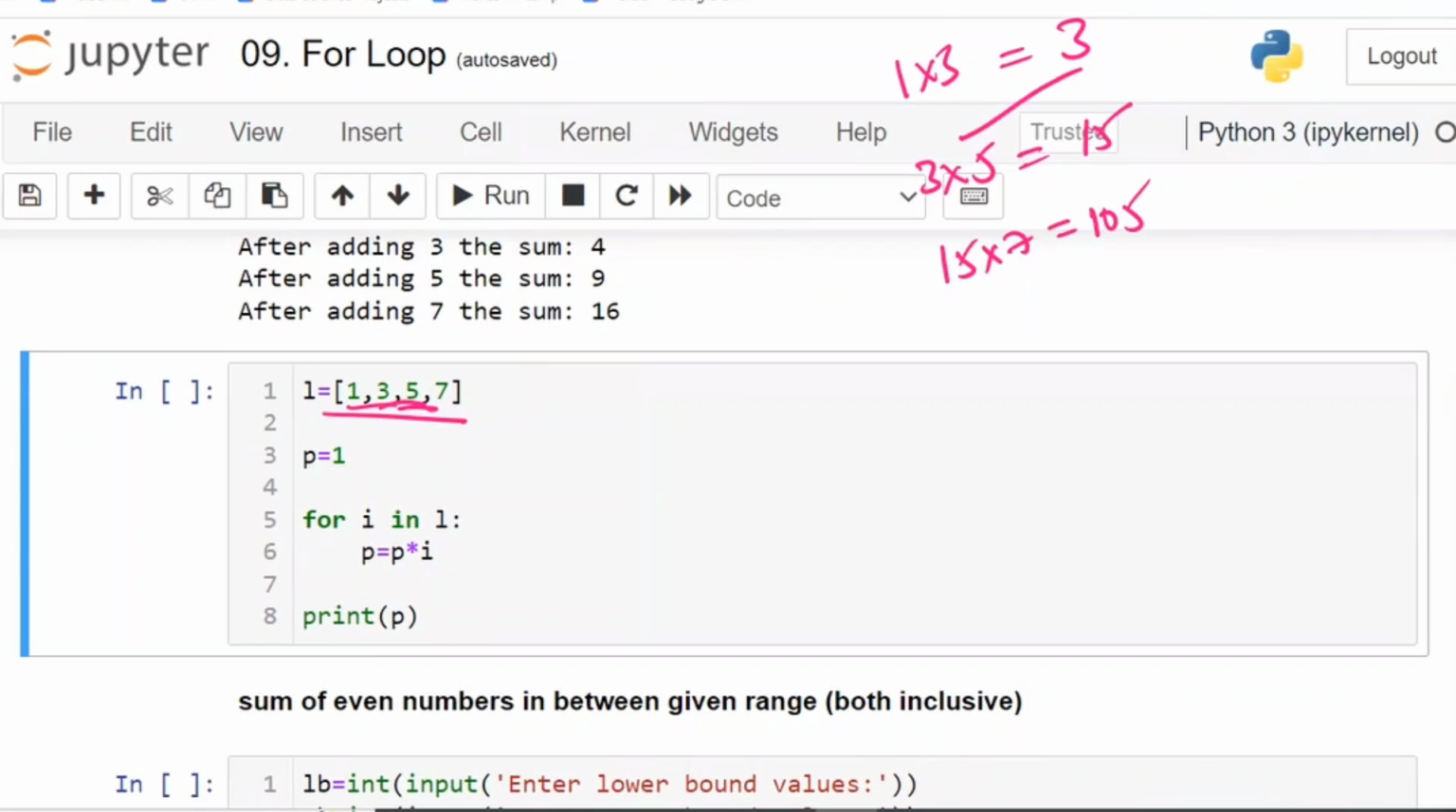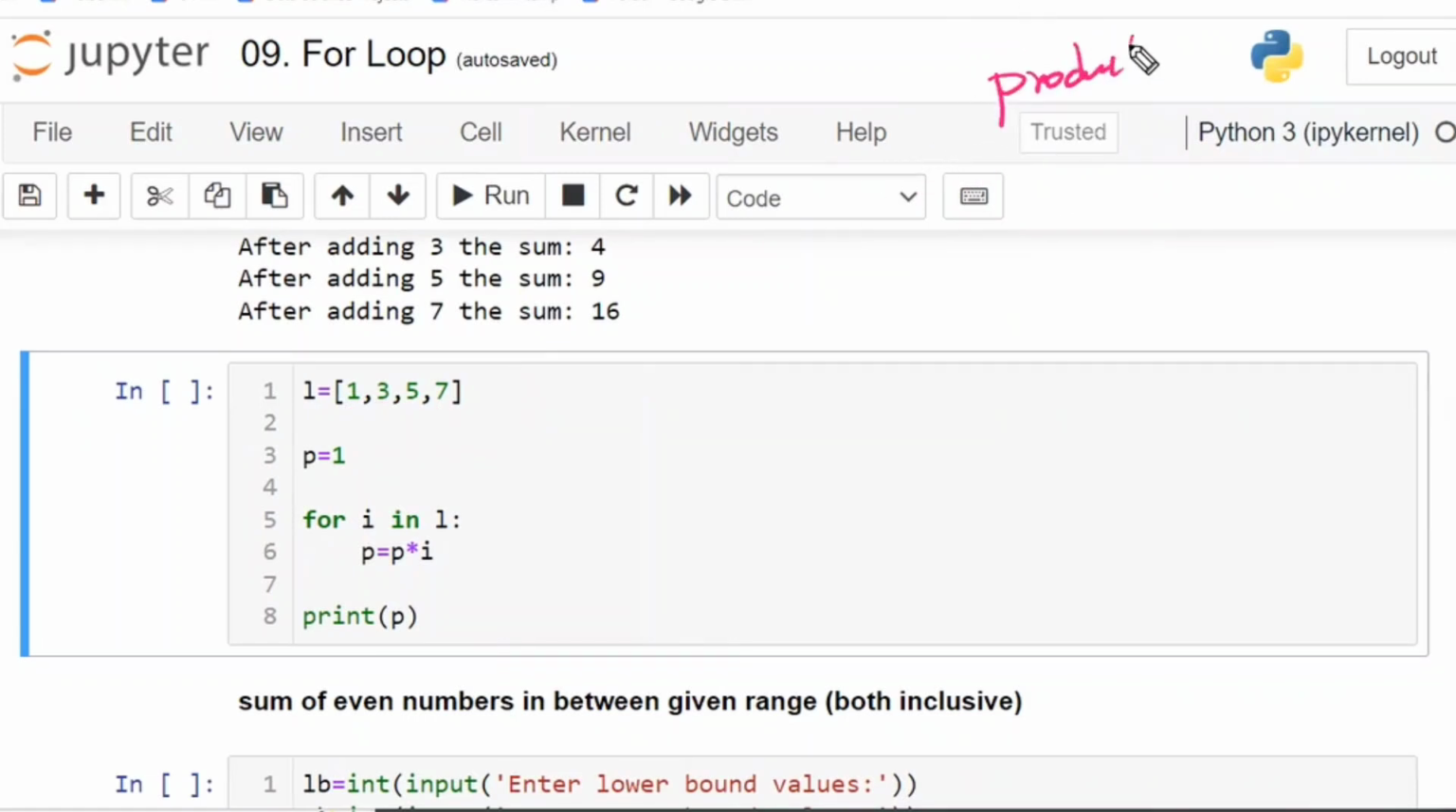Everything is the same. So what I am going to do: first I want to multiply the product I have by I, and I have to store this one in the product again. This is the first one. So 1 into 3 means 3 I am going to get. Again, the 3 has to be stored here only. The answer should be stored again in the product.